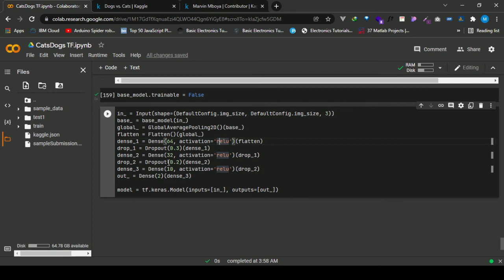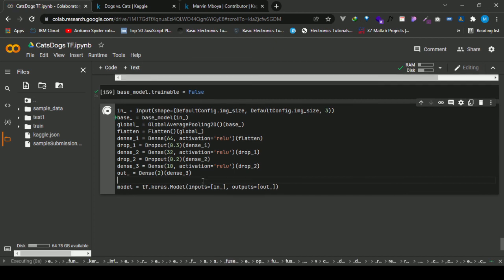And then dropout is a regularization technique. Then after that we have the last layer, which is the dense 2. So then using the functional API we create the model from the network of graphs which we have defined to be used as our architecture.